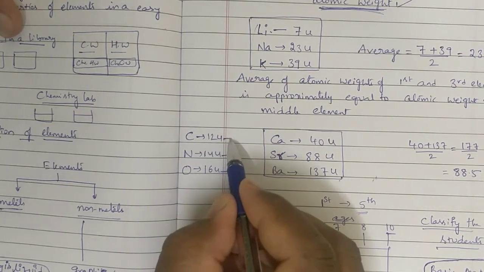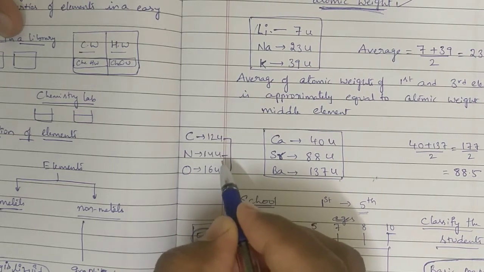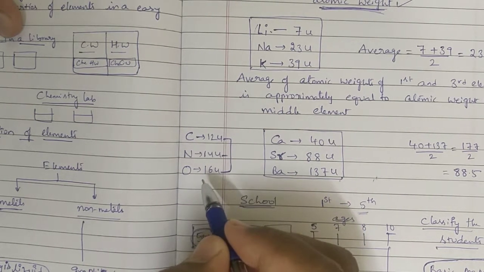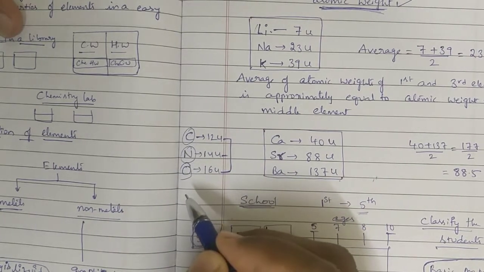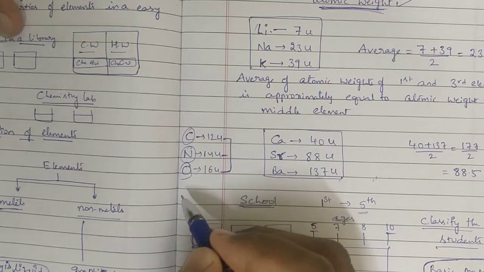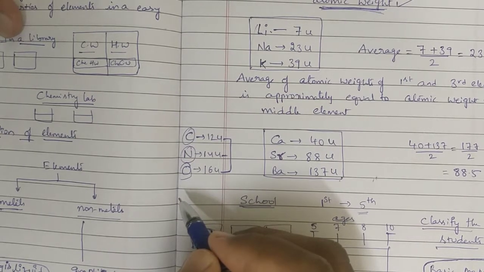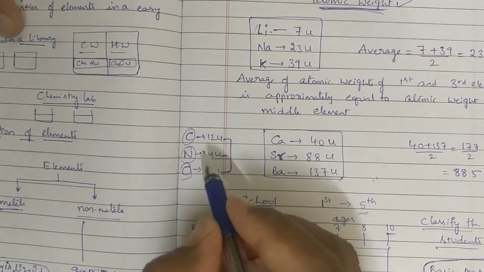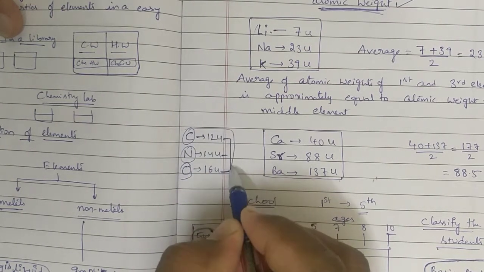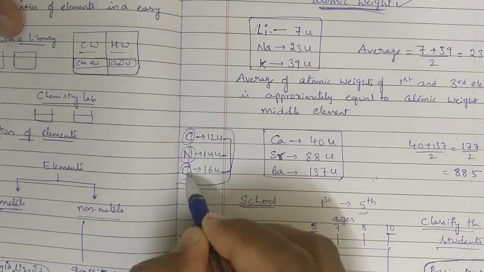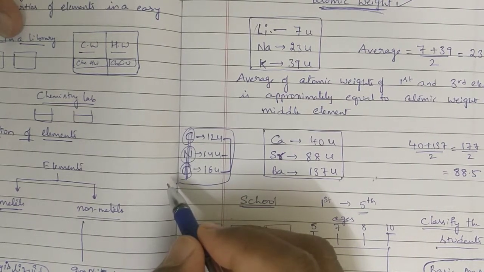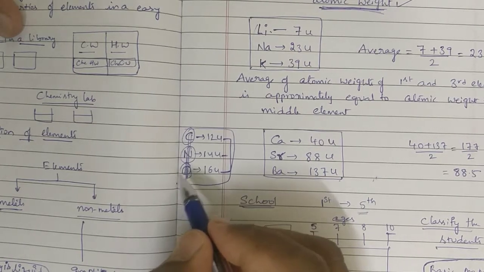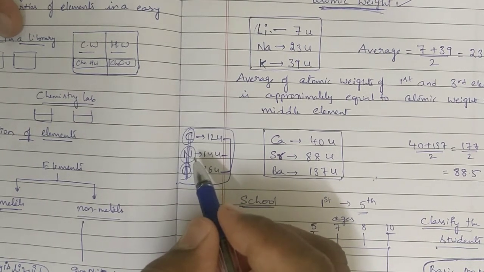Average of atomic weights of first and third element, we are going to get the middle element's atomic weight. But carbon, nitrogen, oxygen valencies are different. Their chemical properties are different, and physical properties are also different. Meaning, even though it is following Dobereiner's law of triads, all the three elements are not showing the same properties. Is it correct or not? Then some drawbacks are there in Dobereiner's law of triads also.